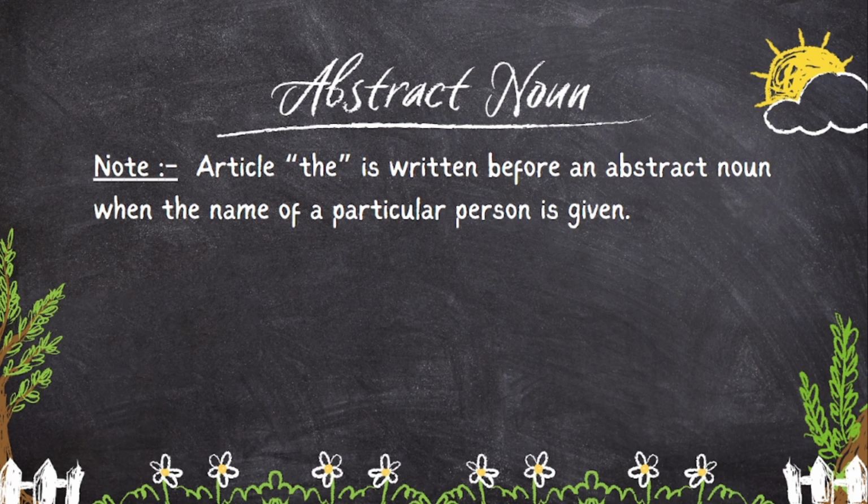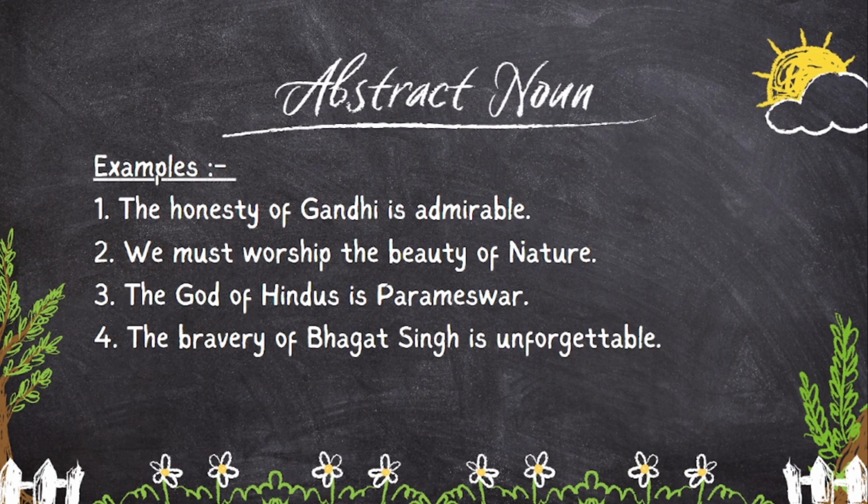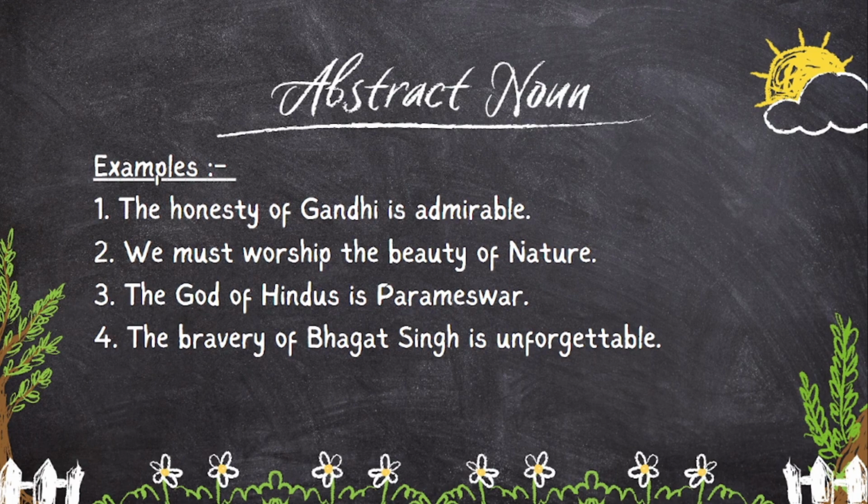Let us see the first example. The honesty of Gandhi is admirable. In this sentence, honesty, it is an abstract noun. Here, honesty belongs to Gandhi. Here, honesty belongs to a particular person, Gandhi. So, the article is written before the word honesty.